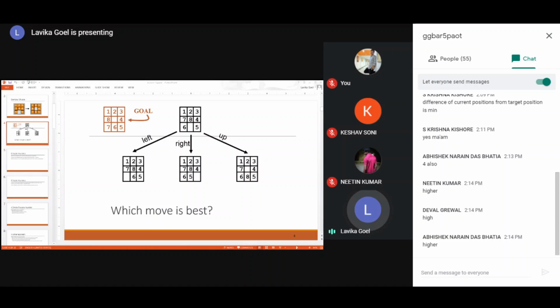Now, in the third state, 1, 2, 3 are correctly placed. Then 4 and 5 are correctly placed. So you have a total of 5 tiles. So H is equal to 5. For the first state, H was 6. For the second state, H is 4. And for the third state, H is 5. So that's why you will select the first state. That's how you have selected the first state using the heuristic function, the number of correct tiles.